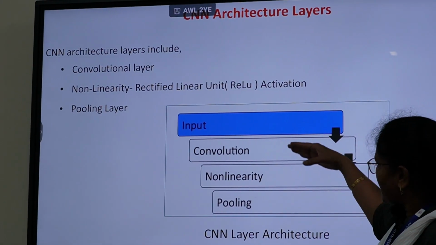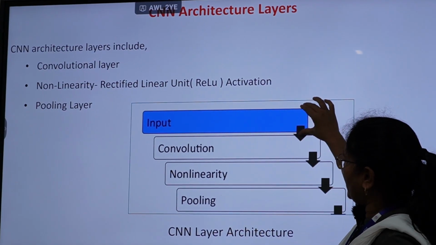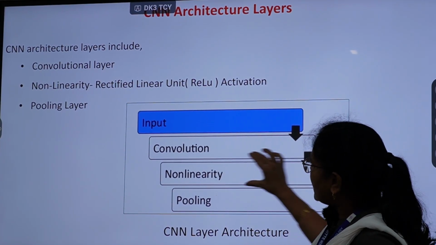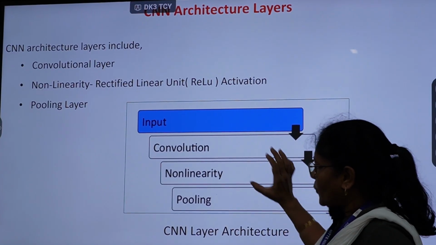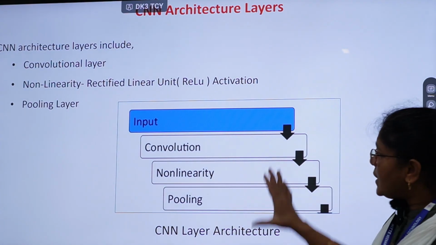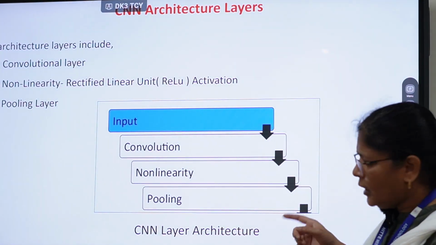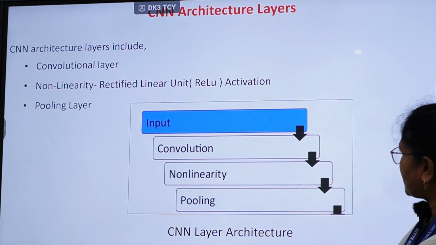When we see the sequence of those layers, we can see here this is an input image, followed by that is a convolution layer, followed by that is a non-linearity layer, then is a pooling layer. So this combination of these layers can repeat again and again. Any number of such layers we can have in CNN architecture.